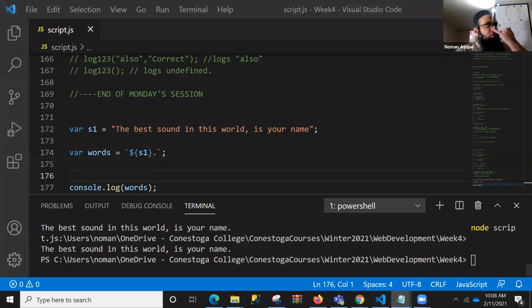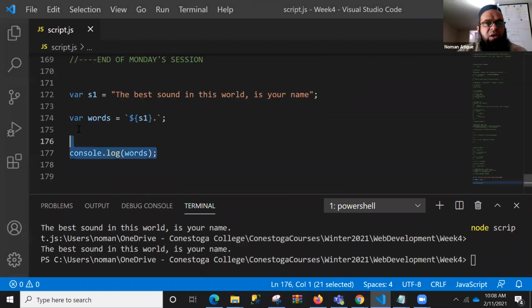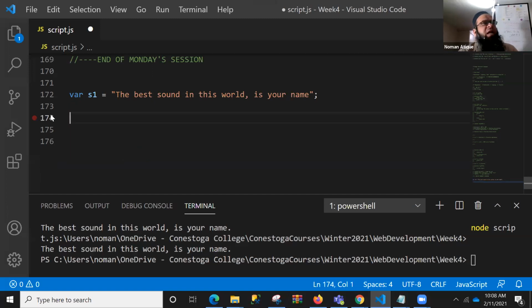So if I ask you, for example, to write a function that will do it for you, with a name like addPeriod or something. So let's talk about a function, and we can make a function by all those three methods which we have discussed. It can be a function declaration.